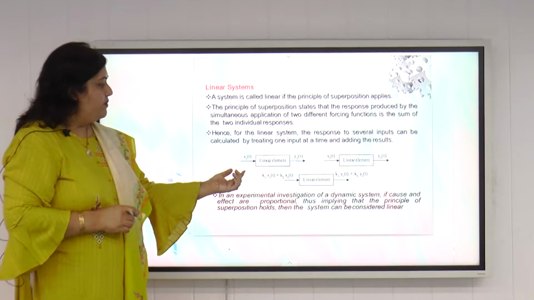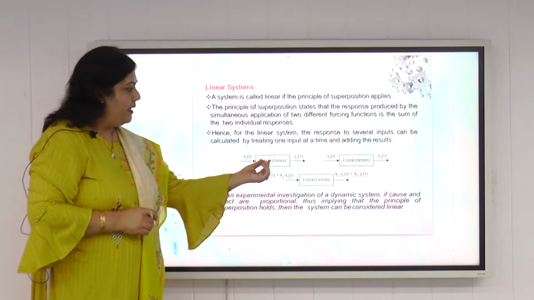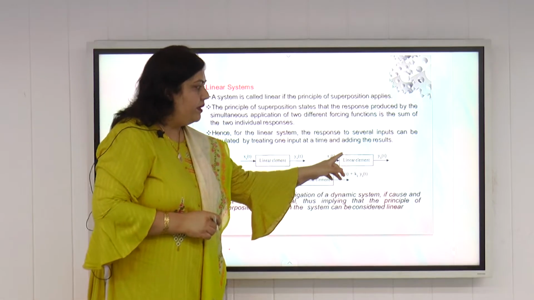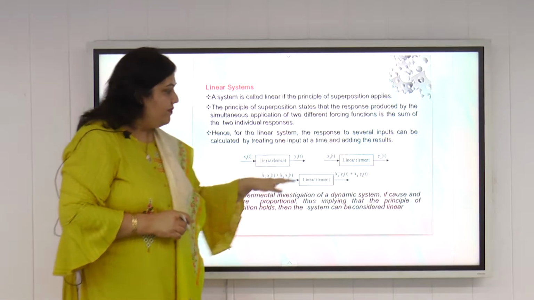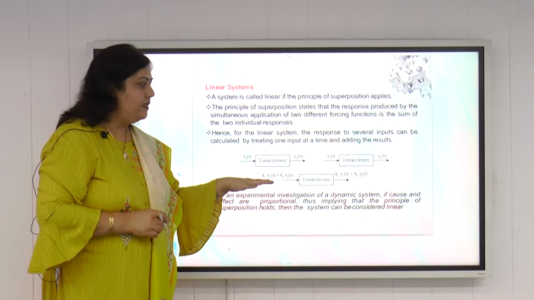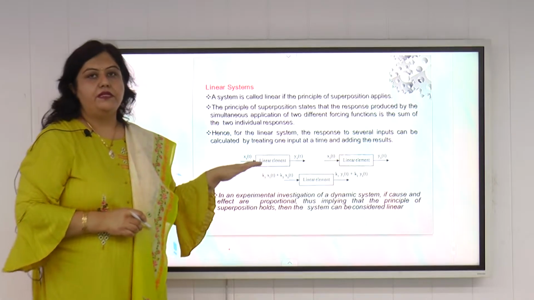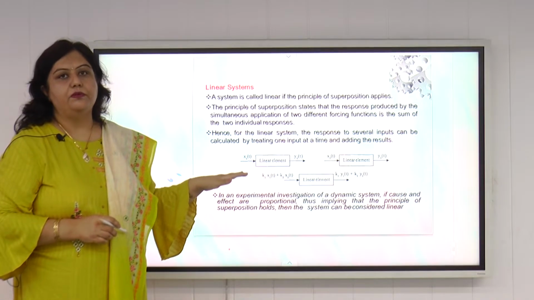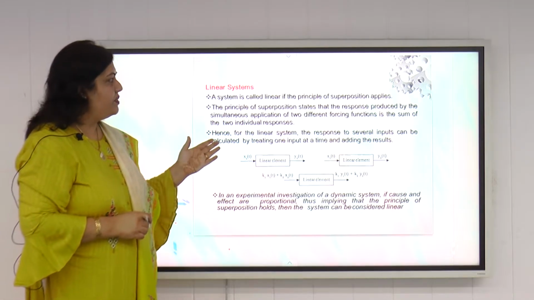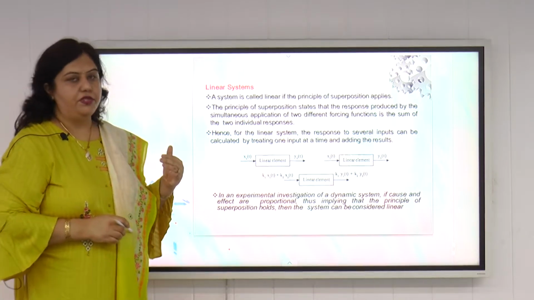If we have a linear element with input x1(t) giving output y1(t), and when we apply x2(t) as the input we get output y2(t), then if we apply the input k1 x1(t) plus k2 x2(t) and get the output k1 y1(t) plus k2 y2(t), the system is said to satisfy the principle of superposition. That means the system is linear in nature. This is the definition of a linear system that fulfills the principle of superposition.